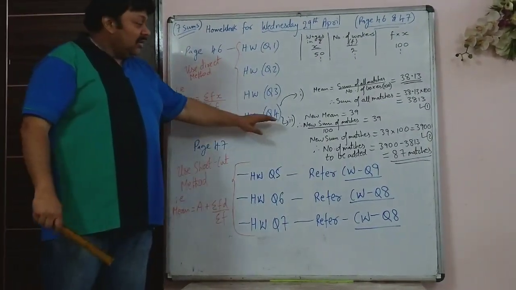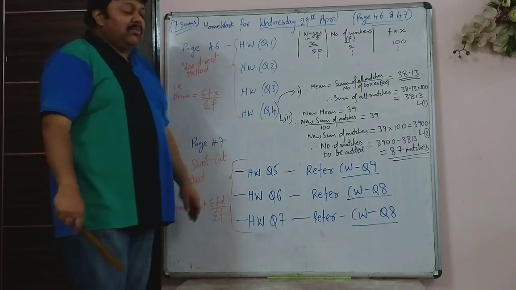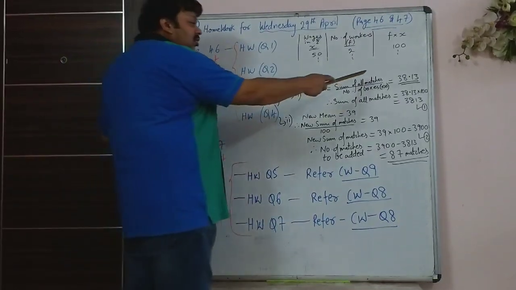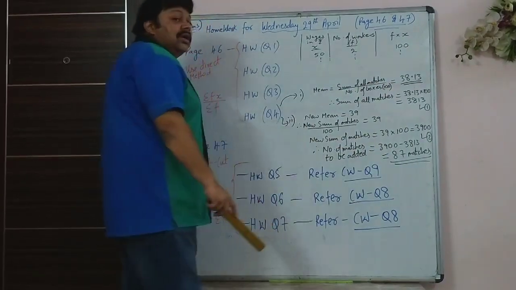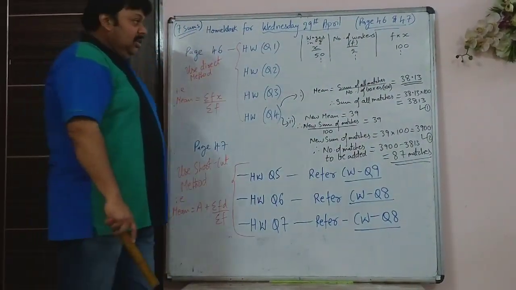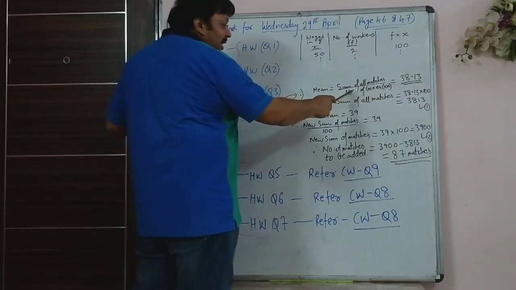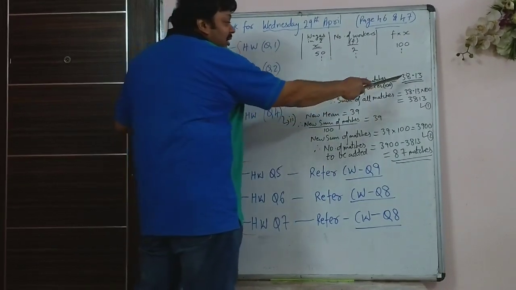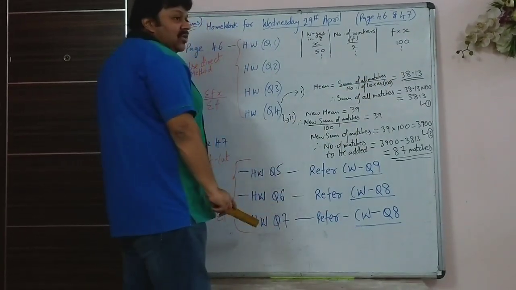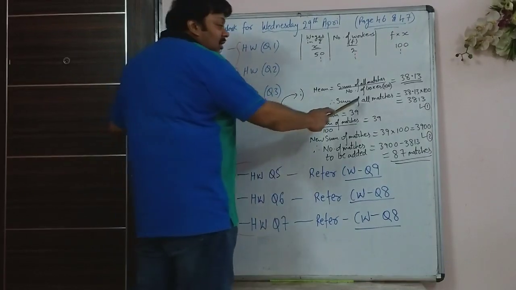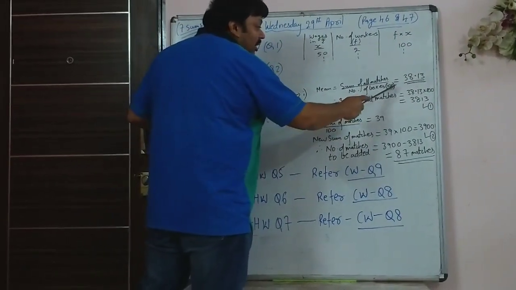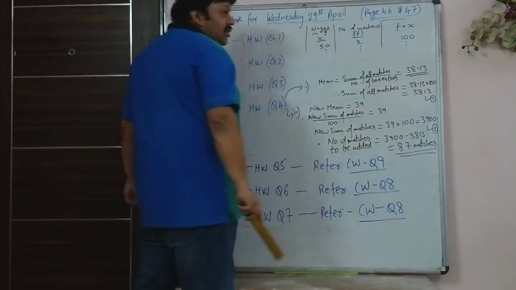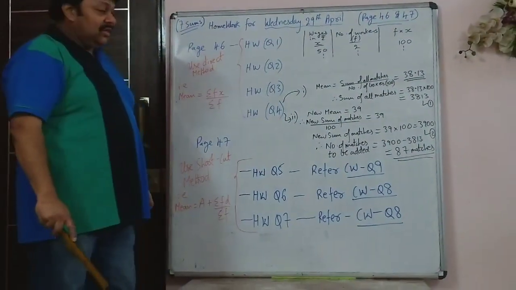But like I told you, in the 4th sum, there is a second part. The first part is the usual method. In that you will get the answer exactly as 38.13. So there are 100 boxes and the mean number of matches in each box is 38.13. So the sum of all the matches in those 100 boxes will be 100 into 38.13, that is 3813.